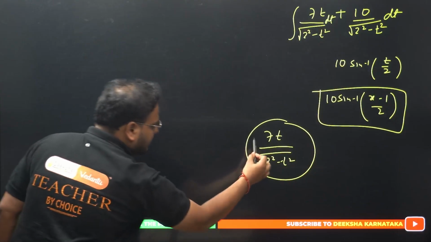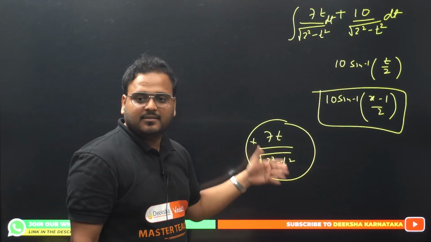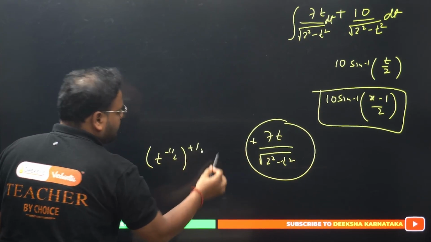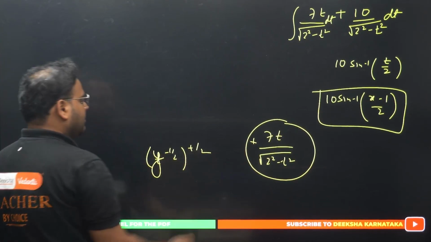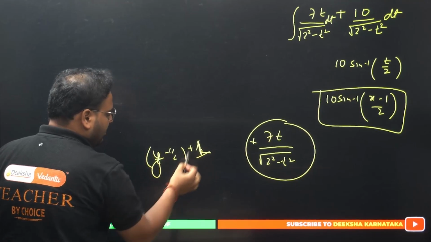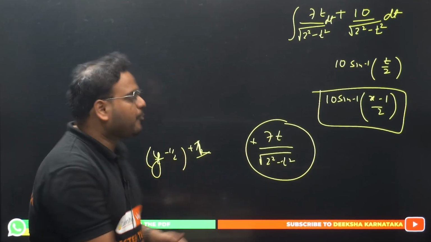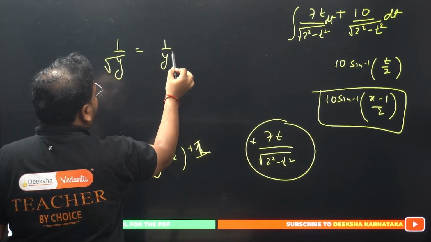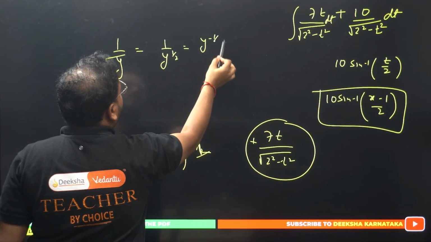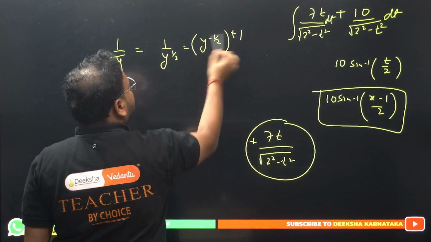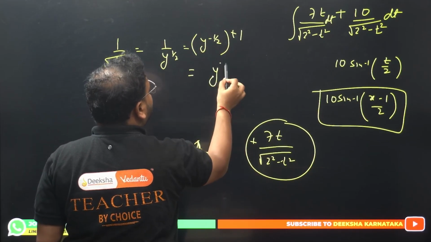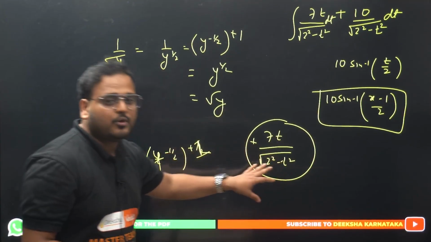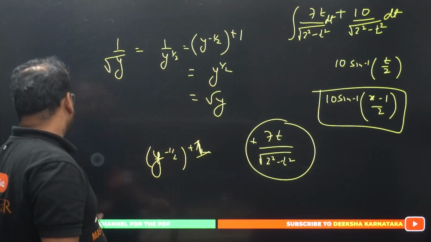Even if you take this as the root inside, this is going to become t power minus 1 by 2. If it was some other variable, let's say y, and I had 1 by root y, it becomes y power minus 1 by 2. If you integrate, you'll have to add 1 over here. It'll come out as y power 1 by 2, basically root y. So my whole point is that if you integrate this form, you'll have a positive sign. You'll not have a negative sign. Okay. So let me erase all of this.